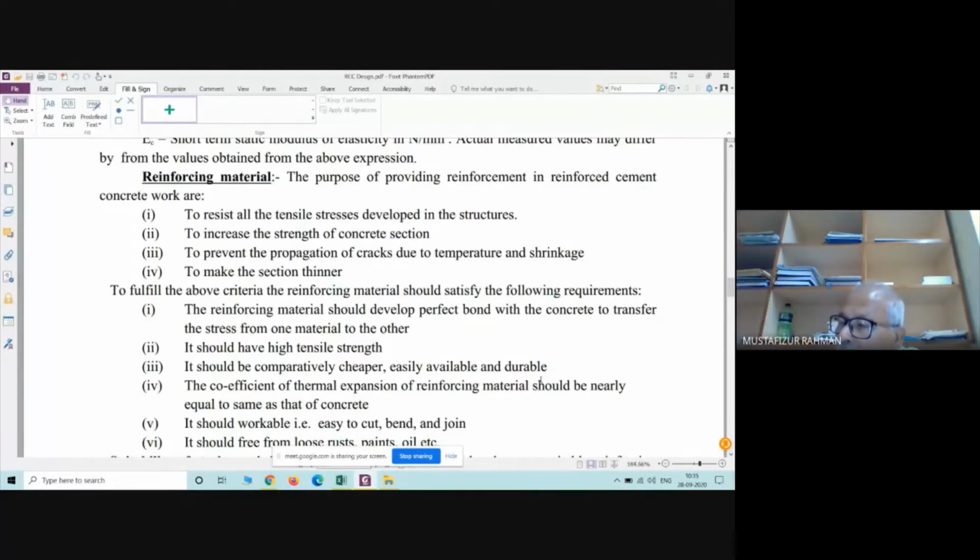You will be able to get at any place 5 millimeter, 6, 8, 10, 12, 16, 20, 25, and 32 millimeter.